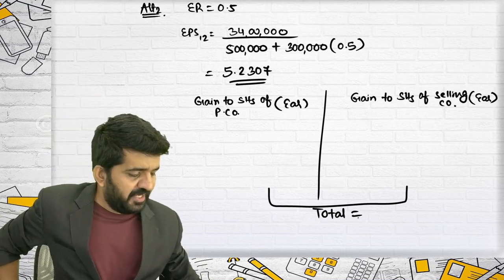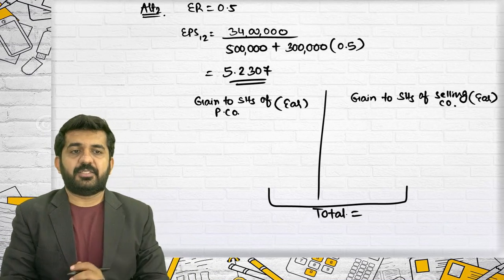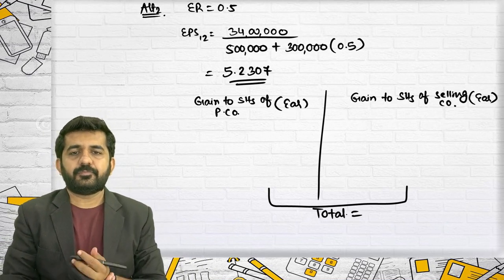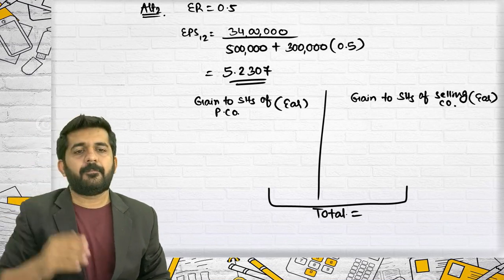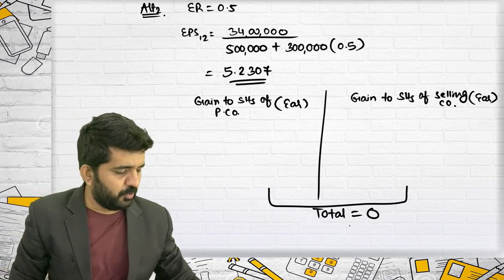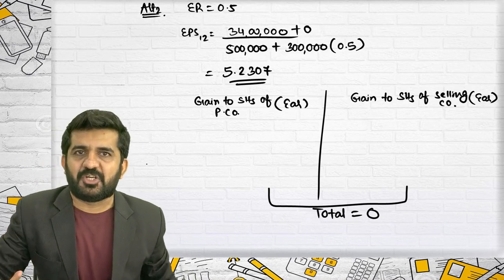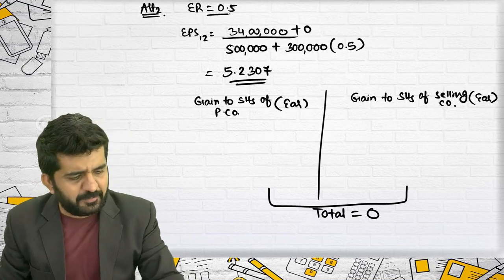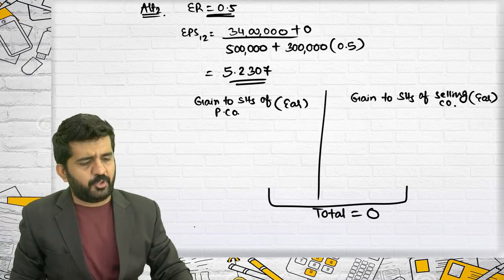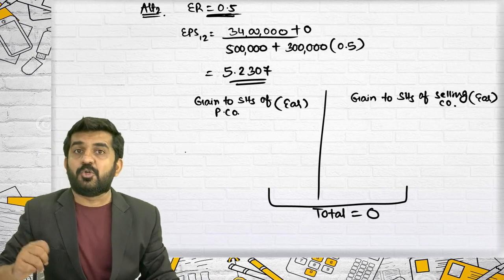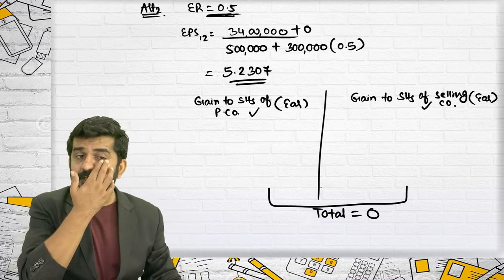Can anyone give me the total answer? I don't want this answer right now. I want the total answer. Any student can give me the answer. What is the total answer? 0. It will be 0 because synergic gain is 0. Alright. If the objective is earnings and the exchange ratio is not based upon EPS, the total profit will be 0. This is lower than 0.6, so there will be profit to the purchasing company and loss to the selling company's shareholders.